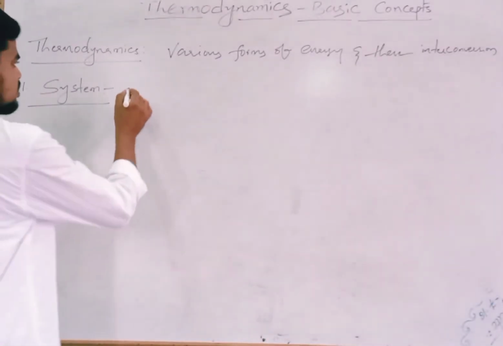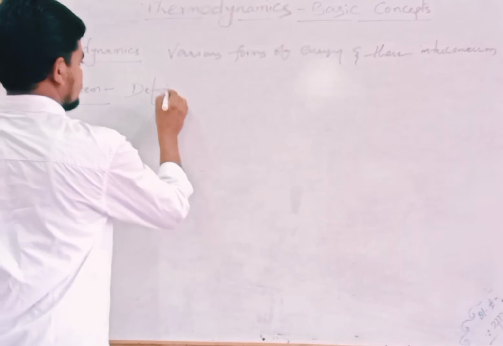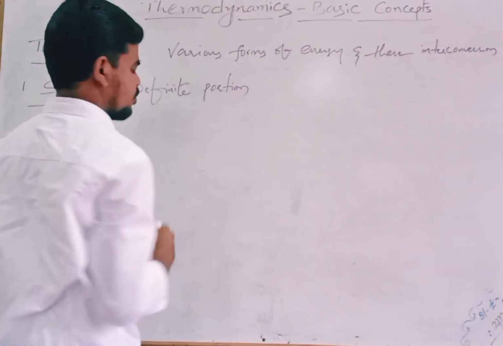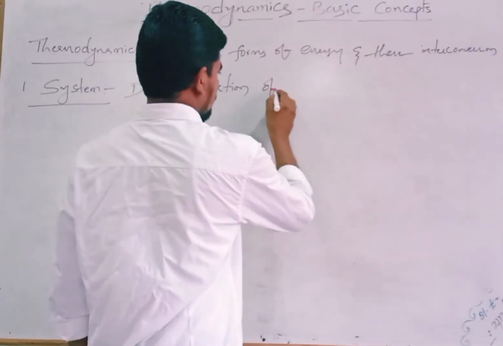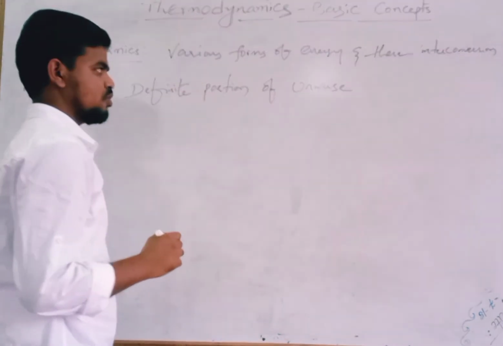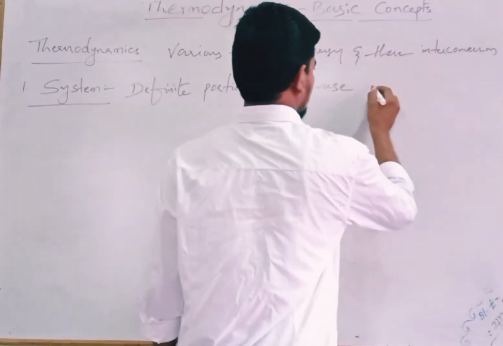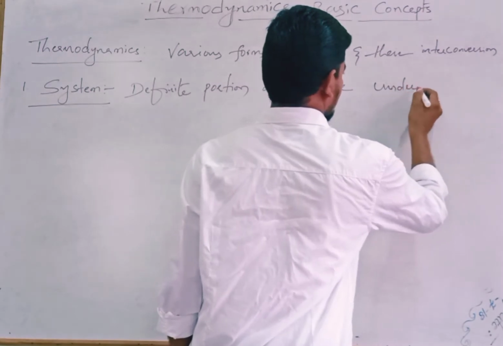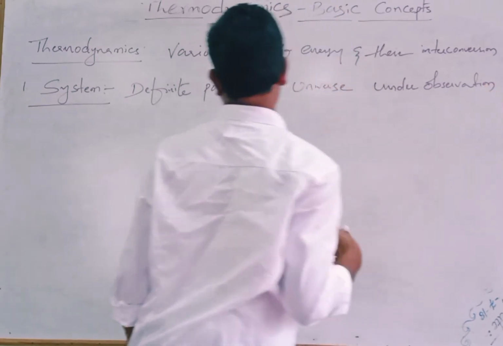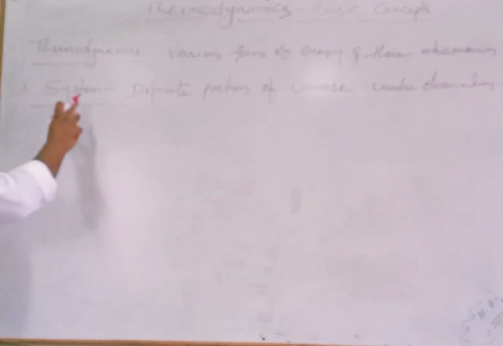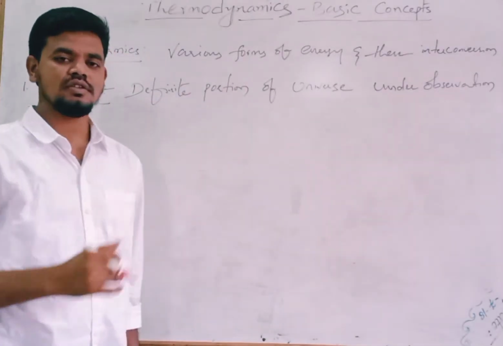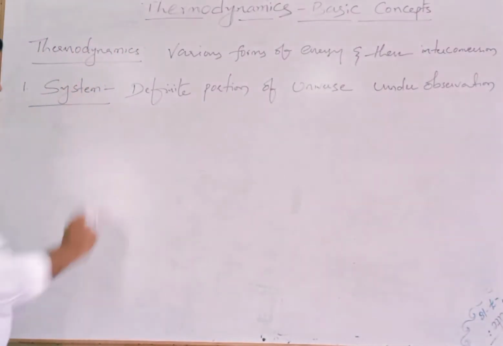A system is a definite portion of universe under observation is called a system. What is system? System is a definite portion of universe which is under our observation is called system.